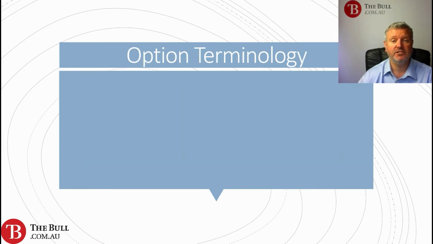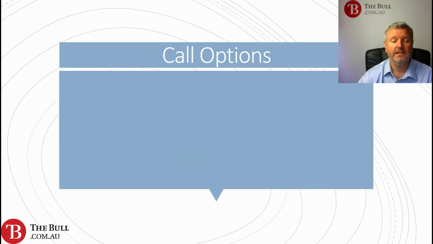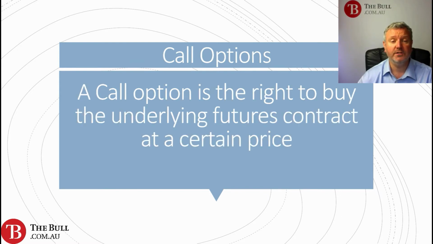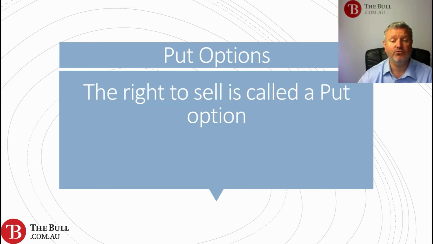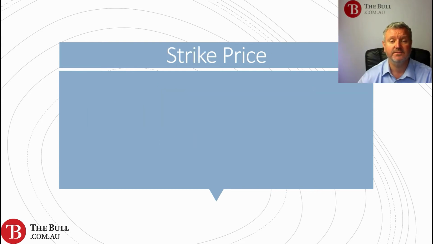So let's look at some of the options terminology. We're going to look at call options, put options, strike price, and expiry date. Call options. The right to buy is called a call option. A call option is the right to buy the underlying futures contract at a certain price. Put options is the right to sell. The right to sell is called a put option. A put option is the right to sell the underlying futures contract at a certain price.